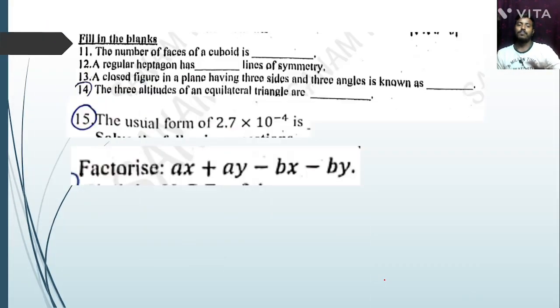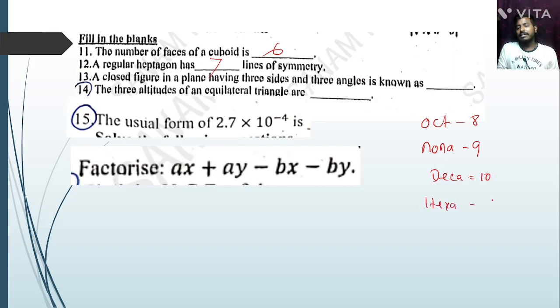The number of faces of a cuboid is 6. A regular heptagon has 7 lines of symmetry. Heptagon 7, octagon 8, nonagon 9, decagon 10, hexagon 6, then pentagon, that is 5. Okay. A closed figure in a plane having 3 sides and 3 angles is known as a triangle. The 3 altitudes of an equilateral triangle are equal.